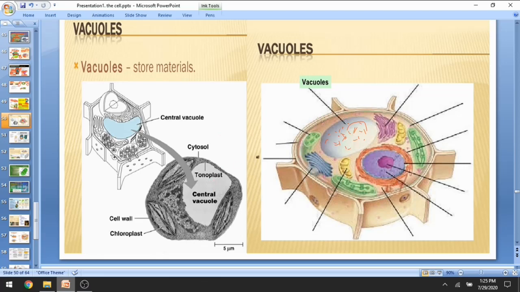So vacuole also maintains osmotic pressure. Tonoplast means internally, when pressure is exerted on the plant cell wall, it can be maintained by these vacuoles to avoid cell bursting. If I talk about phytoplanktons, these are the plants which are present at the bottom of the seabed. So they are always immersed in water.